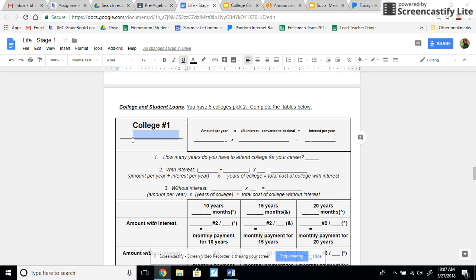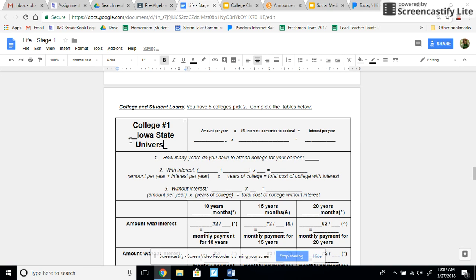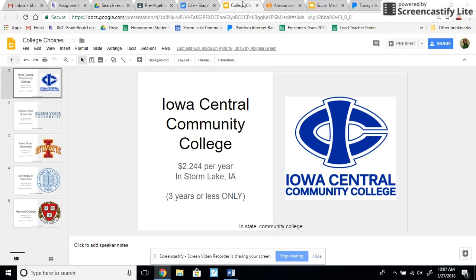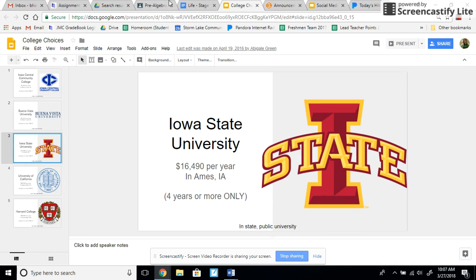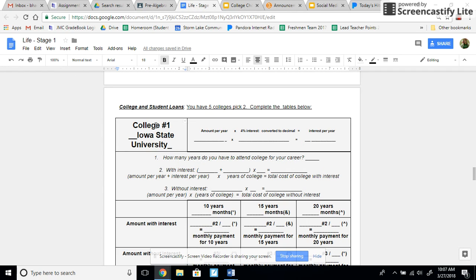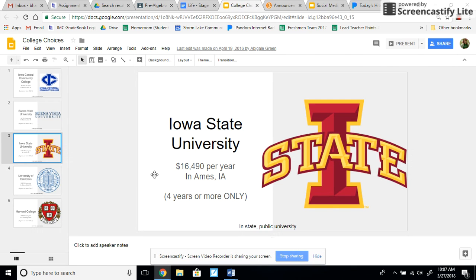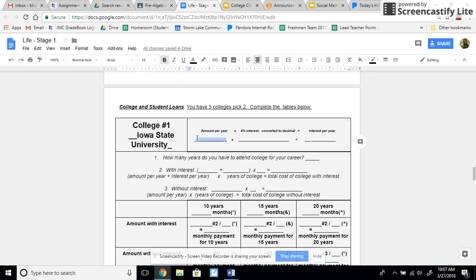So on your life, you're going to go to your colleges. Type in your first college. I'm going to pick Iowa State because that's where I went. I'm picking this one, Iowa State University. Now you have to fill this in. Amount per year. Go back. Amount per year is this one right here. And I am just going to control copy it. And here I'm going to control paste it.